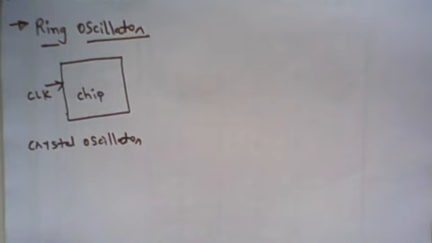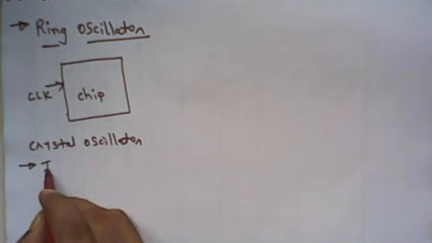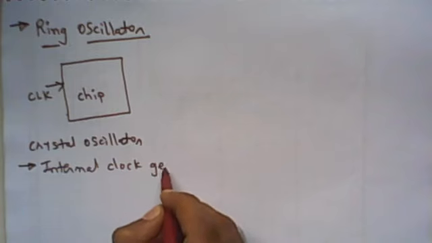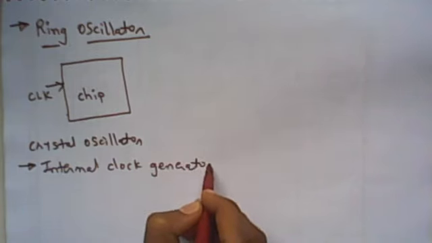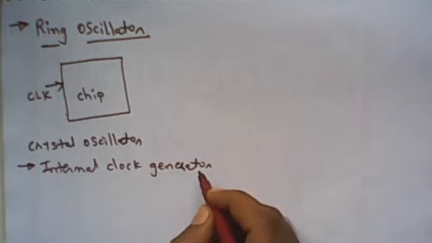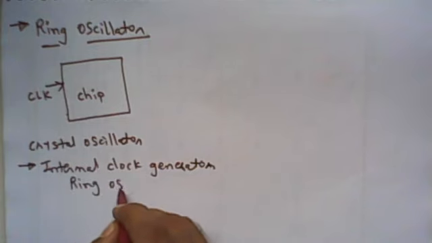Another way is we can generate the clock internally. Internal clock generator circuit, right? The internal clock generator circuit is nothing but the ring oscillator.